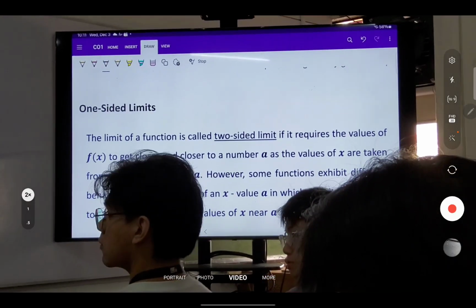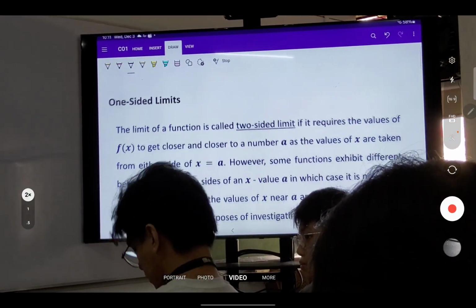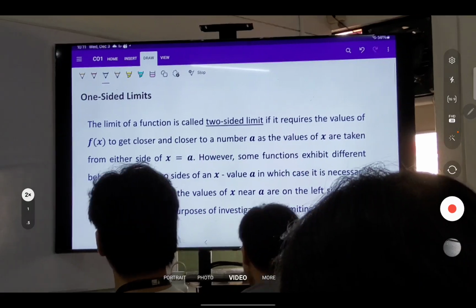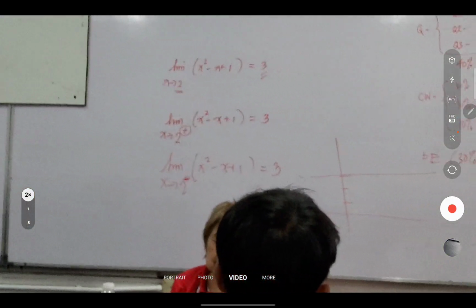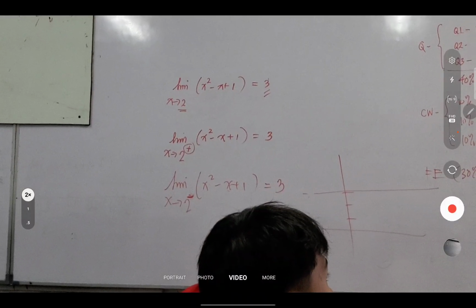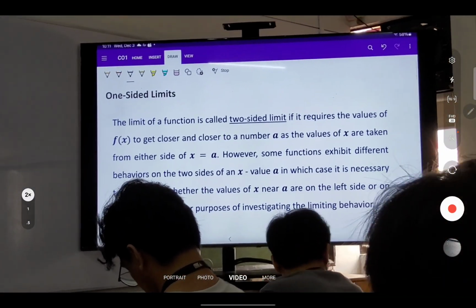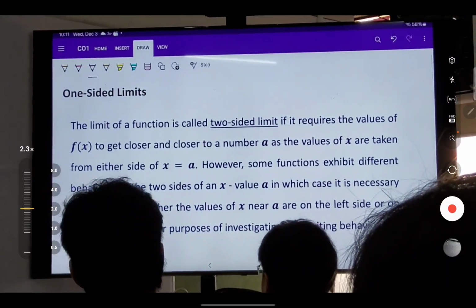So let's go over this. Ito yung sabi ko sa inyo. I'll have to discuss further what is meant by this two-sided limit. So, we have here the discussion of one-sided limit. So the limit of a function is called two-sided if it requires the values of f to get closer and closer to a number coming from either the right or left of the number.